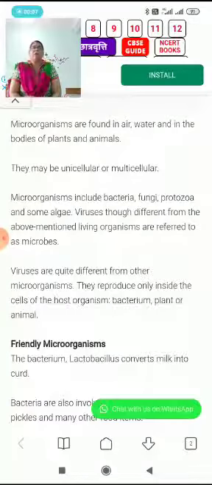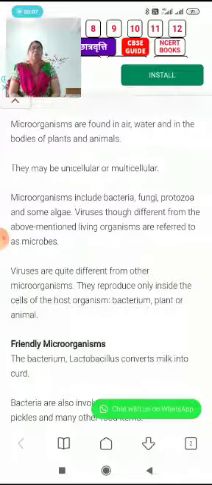You must have seen at your home your mother making curd by putting some amount of previous curd into the milk, and you are well familiar with this activity. But have you ever thought what is happening there?